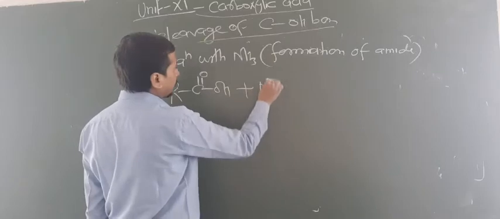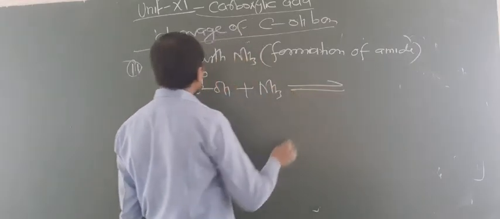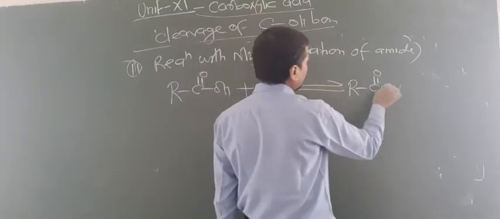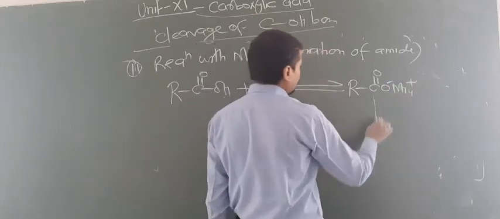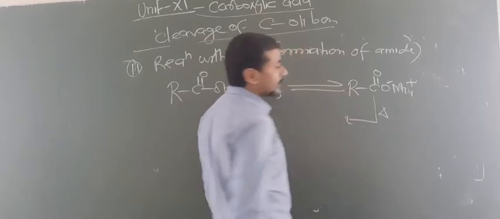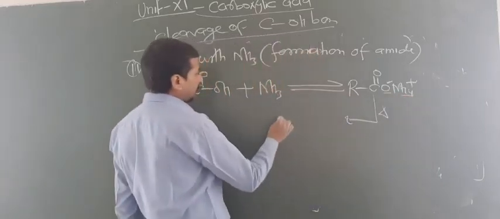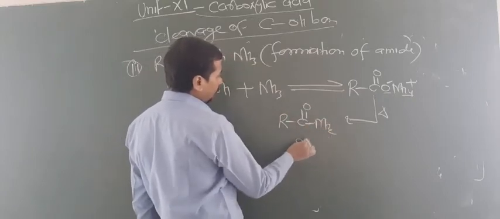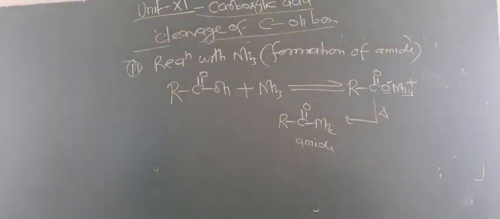When this reacts with ammonia, first of all an acid base reaction takes place. So that's why this will form R, C double bond O, O minus NH4 plus. Now what happens here? This will be heated and lose one water molecule, 2H from here and 1 O from here. Now this becomes R, C double bond O, NH2. This is known as amide. Are you getting this point? So in this way you can prepare amide.